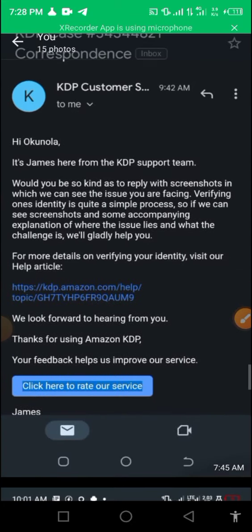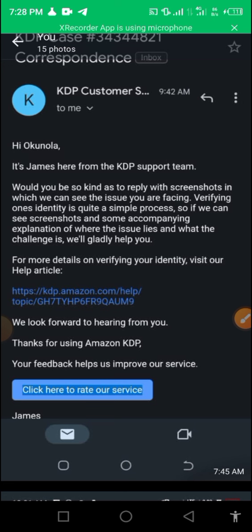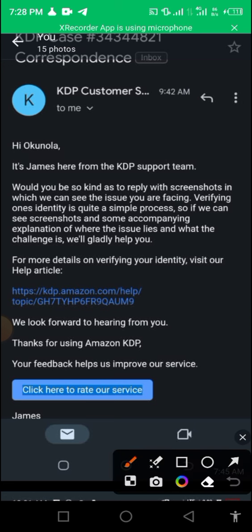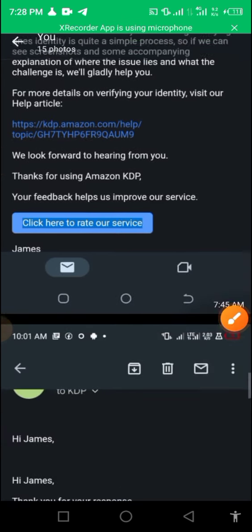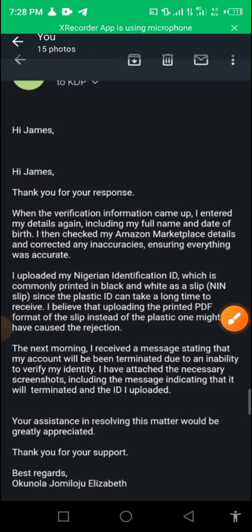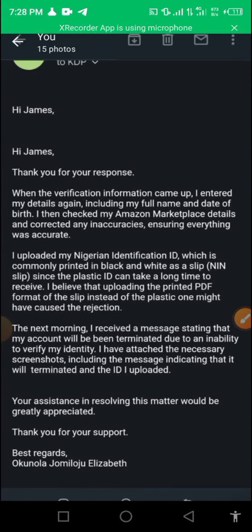And finally, it said, okay, would you be so kind to reply with a screenshot in which we can see the issue you are facing. Verifying one's identity is quite a simple process. So if we can see a screenshot and some accompanying explanation of where the issue lies and what the challenge is, we will gladly help you. That is the mail he got.